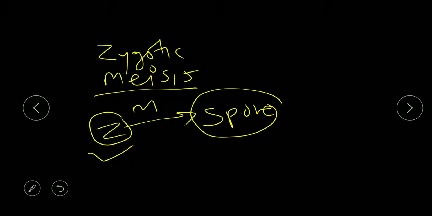So organisms which perform zygotic meiosis have a haplontic life cycle.